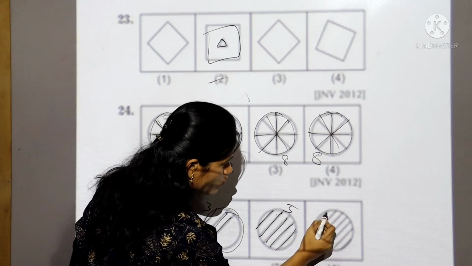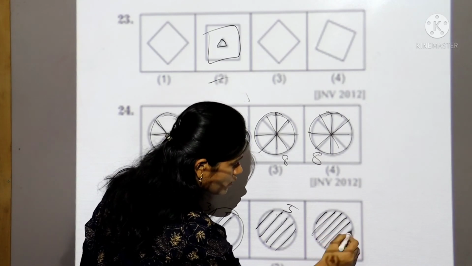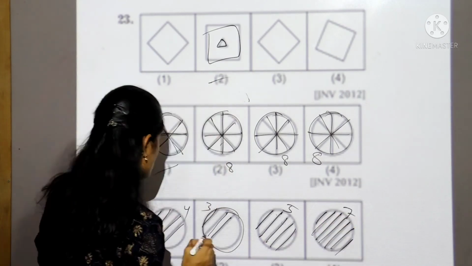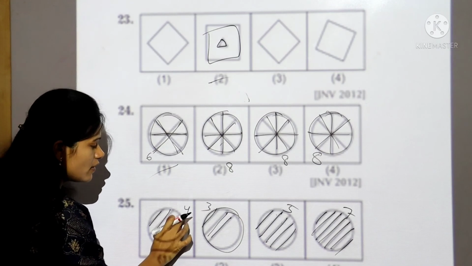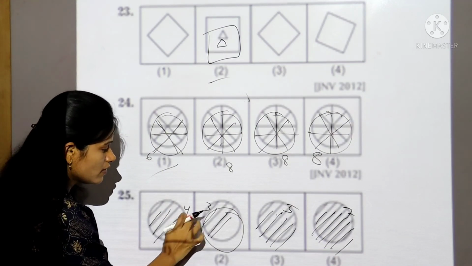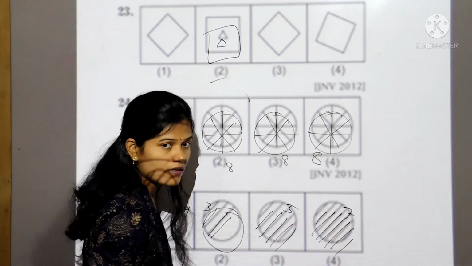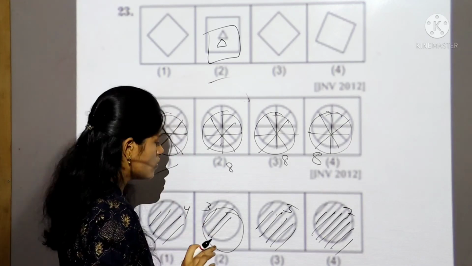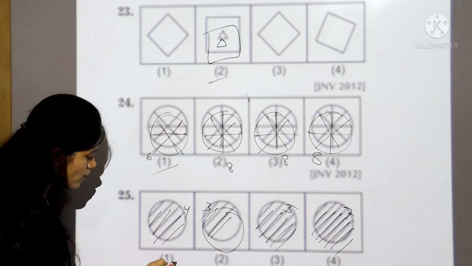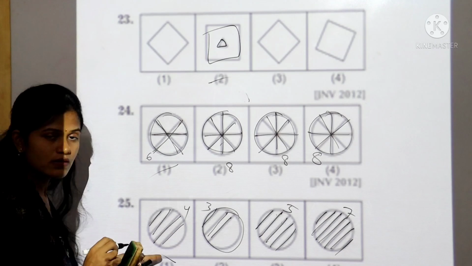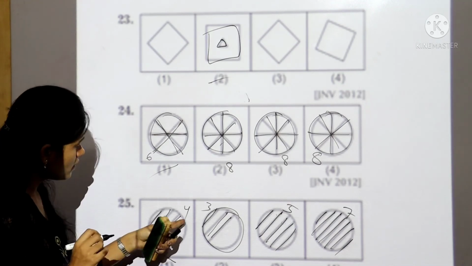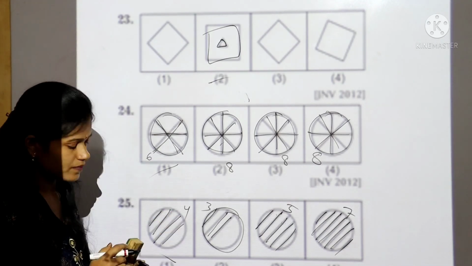Now count in the fourth box. 1, 2, 3, 4, 5, 6, 7. Here 4 is an even number. 3, 5, 7 are odd numbers. So our answer is the first one, because this is an even number.